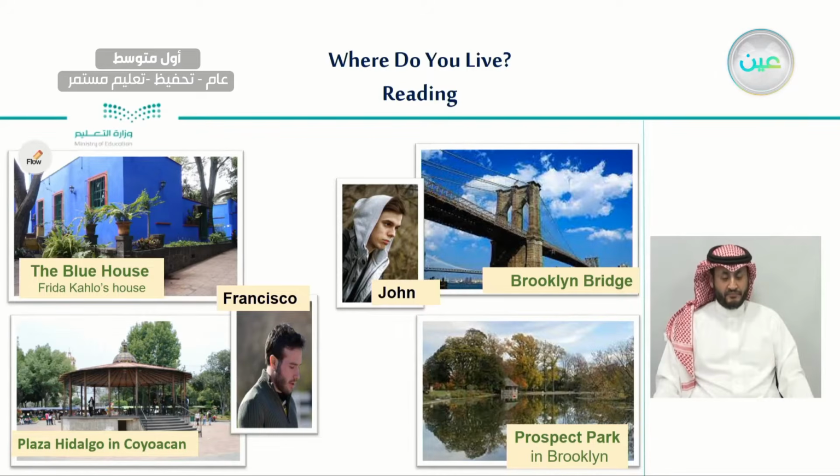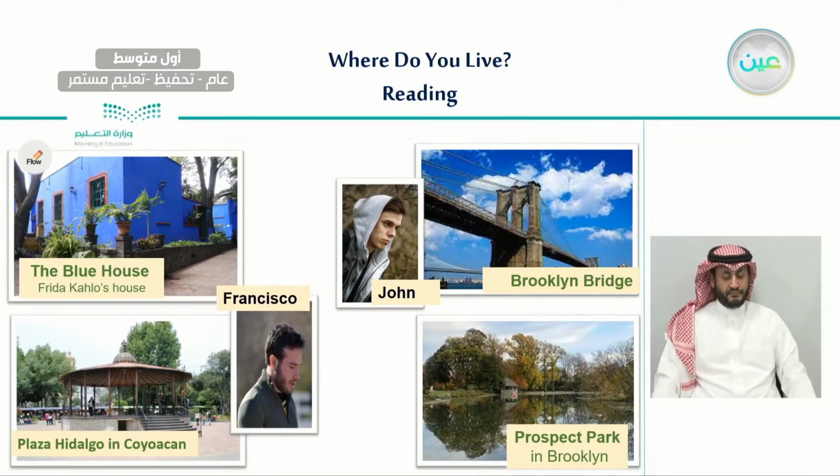Here we have the Plaza Hidalgo in Coyoacán. As we can see, it is a round place in the shape of a circle, and here we have stairs, and it looks like a park around it. And people around this place seem to be having a good time.